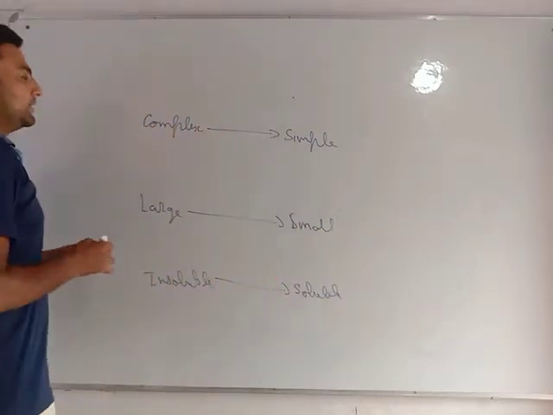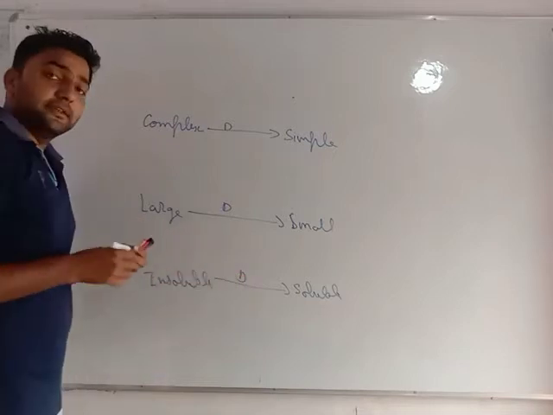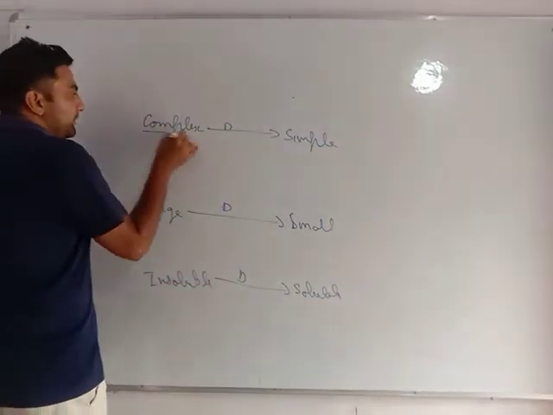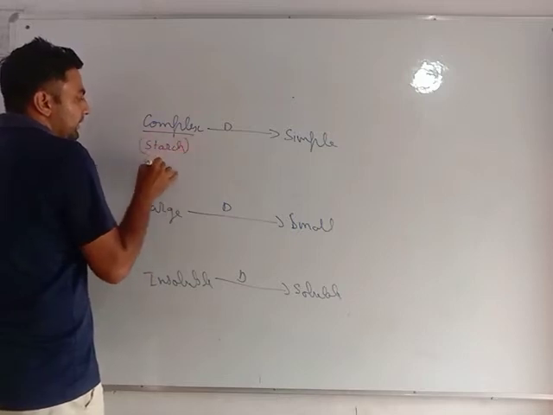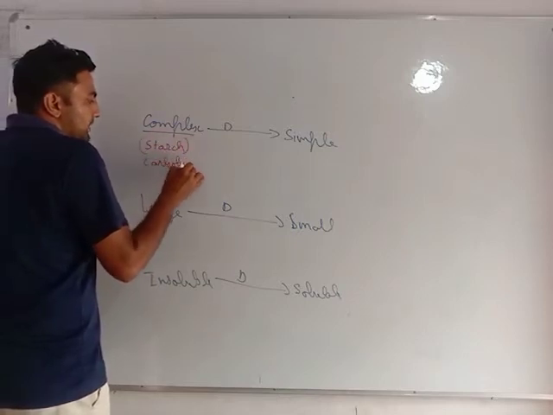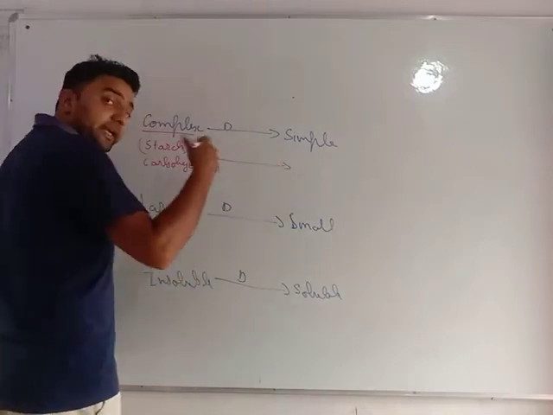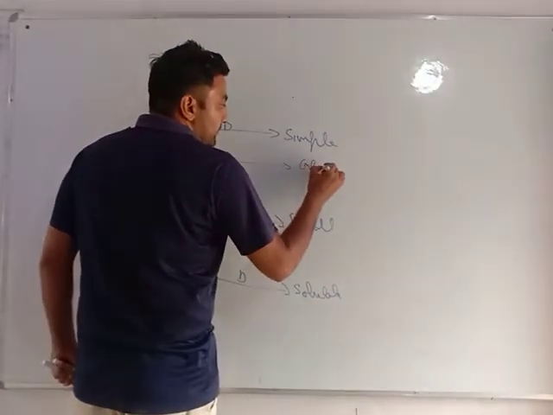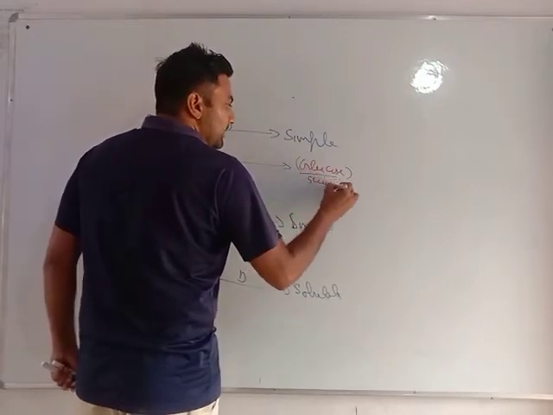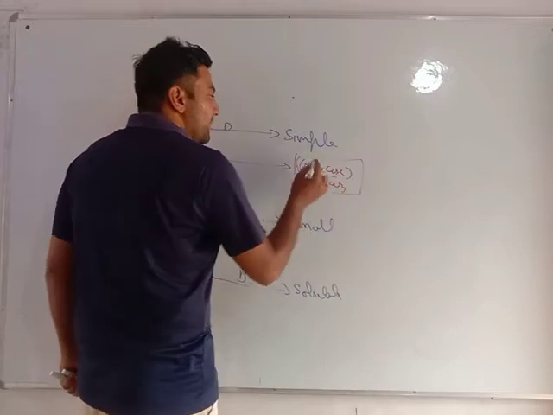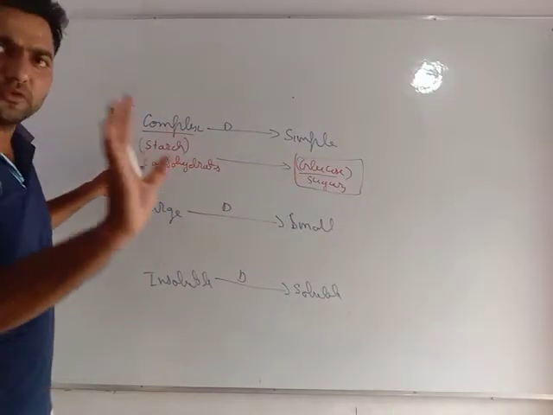Just see, this is only my digestion process. Complex material like starch and other complex carbohydrates are converted by digestion into glucose or other simple sugars which my body can use. My body can use glucose or sugar, my body cannot use starch.